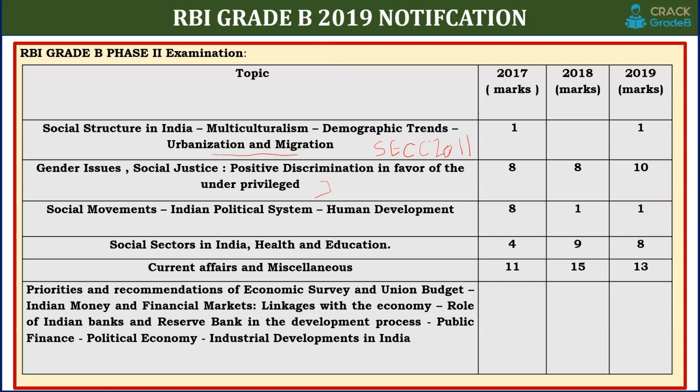So you have to study the government schemes on gender issues, specifically the Ministry of Women and Child Development, the Ministry of Social Justice and Empowerment, the Ministry of Minority Affairs, and Tribal Affairs. These are very important ministries. We are observing that for the last 3-4 years, every year they are asking schemes from the Social Justice and Empowerment ministry. So you have to cover the most important schemes from that ministry.